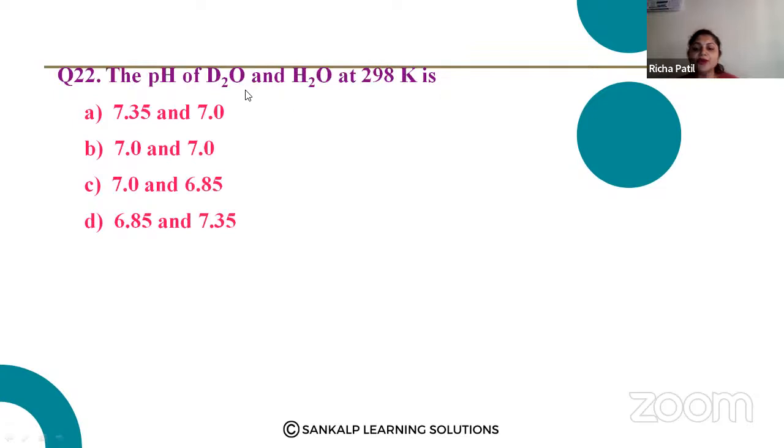The pH of D2O and H2O at 298 Kelvin is. So the answer is A. The pH of D2O is 7.35 and of water is 7. So the pH of D2O is slightly greater than water.